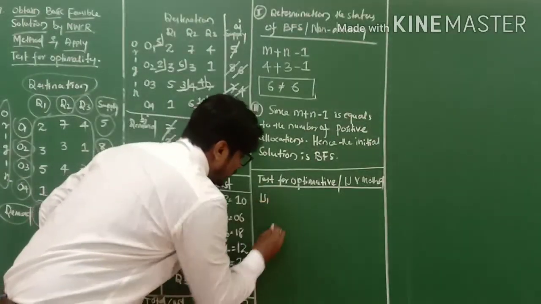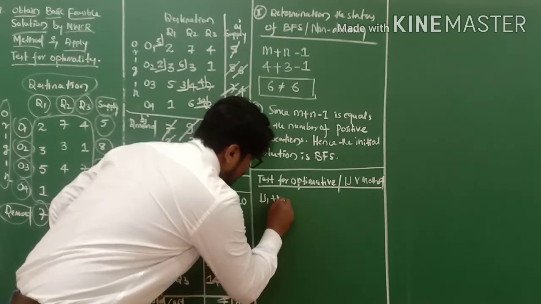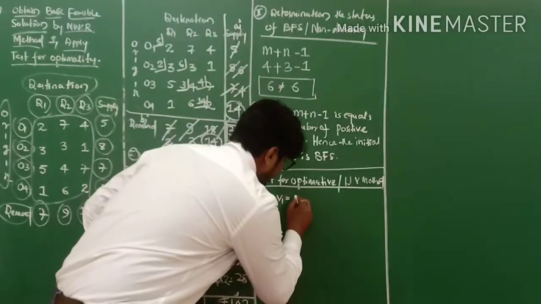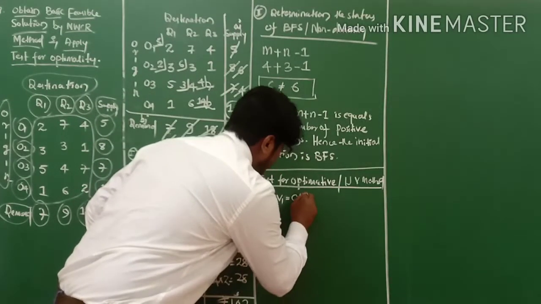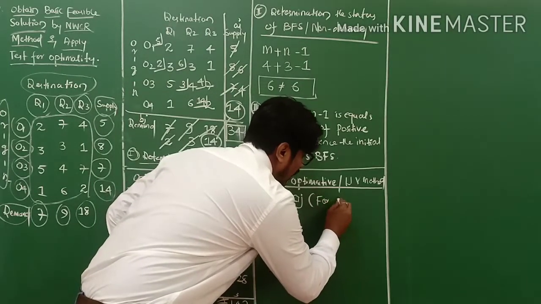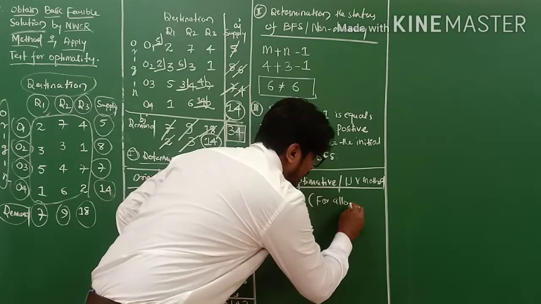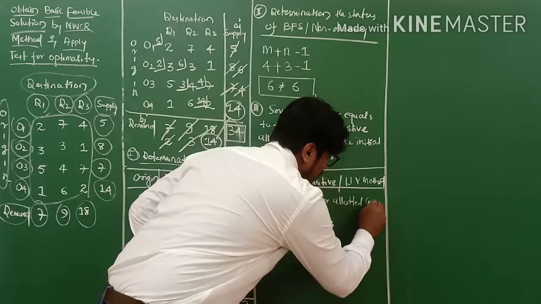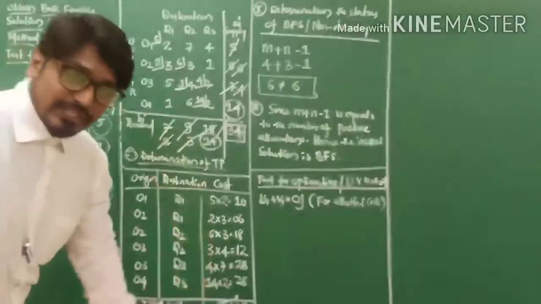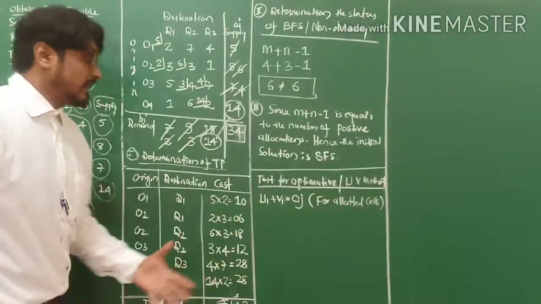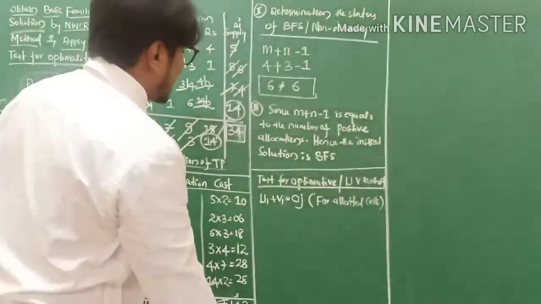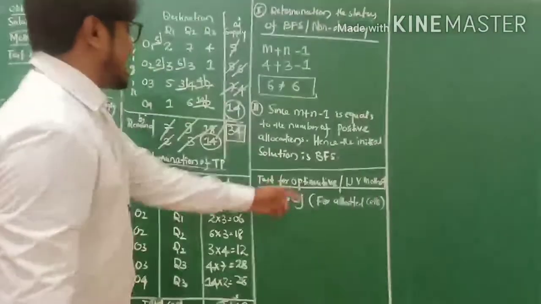So Ui plus Vj equals to Cij for which cells? For allotted cells. So how many allotted cells are there? Please pay your attention to learn the modification method, MODI method. Ui plus Vj equals to Cij.